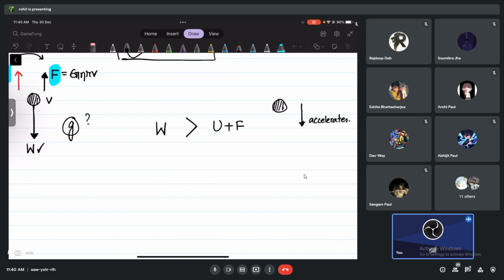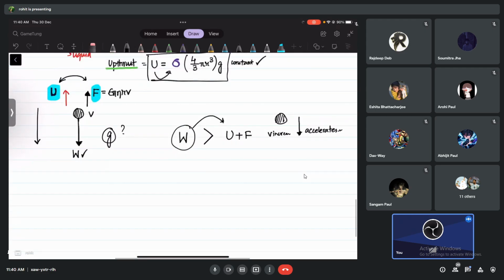Downwards. It's really moving down. It's becoming faster and faster. V increases. Okay, so the object is really accelerating. That means the weight in total, right? Whatever weight it has, it must be greater than what? The upthrust and the viscous force combined.